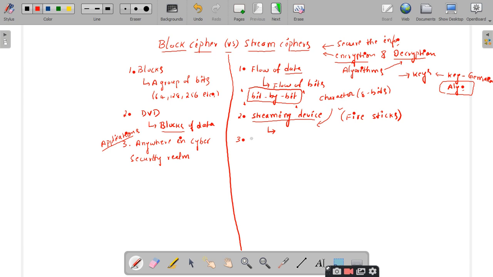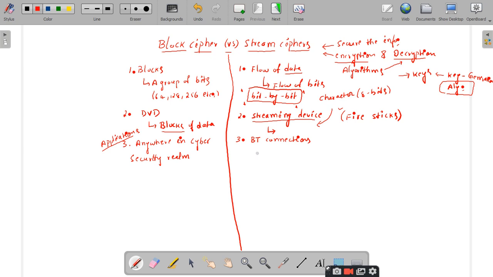We are aware of these connections, right? Let us see the areas where we can make use of stream ciphers. One is Bluetooth connections, BT, short form of Bluetooth, right? When you want to connect your device to a Bluetooth device, say you have your mobile and you want to connect it to a Bluetooth multimedia speaker, that connection makes use of stream ciphers. If they want secured connections, they will make use of stream ciphers.